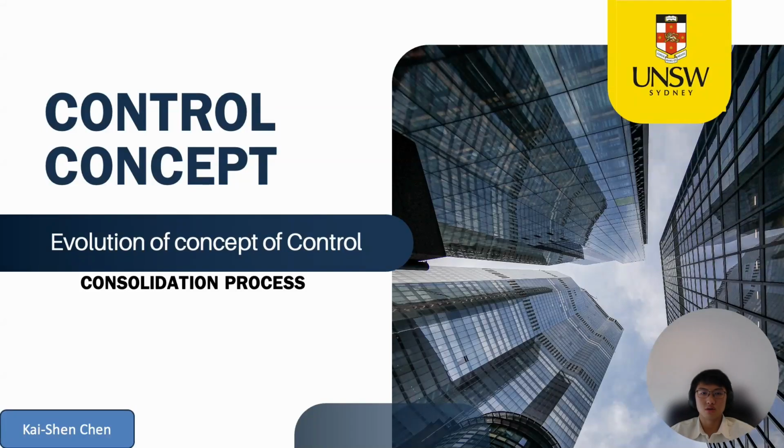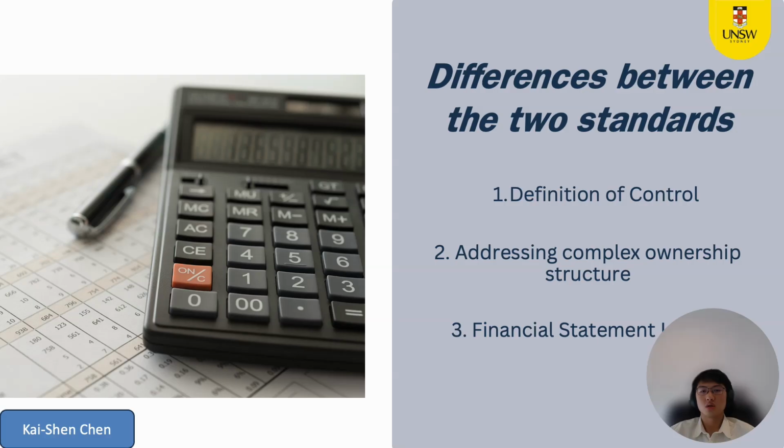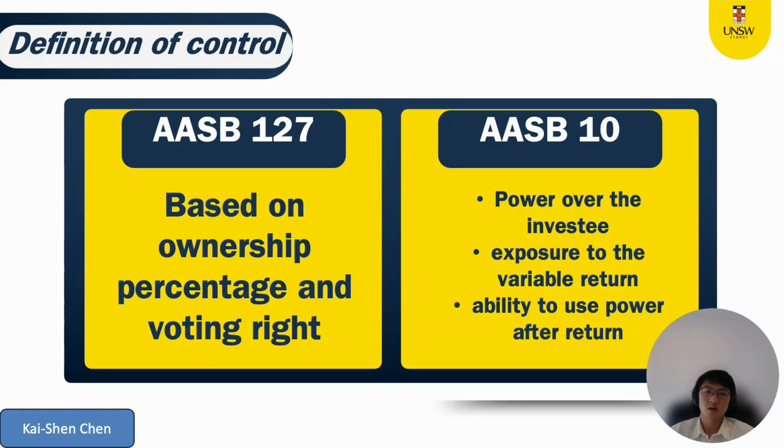Today we're exploring how Australia's accounting standard will define control, from the rule-based AASB 127 to the principle-driven AASB 10. We'll focus on three key differences: the definition of control, handling complex ownership, and the impact on financial statements. First, the definition of control.